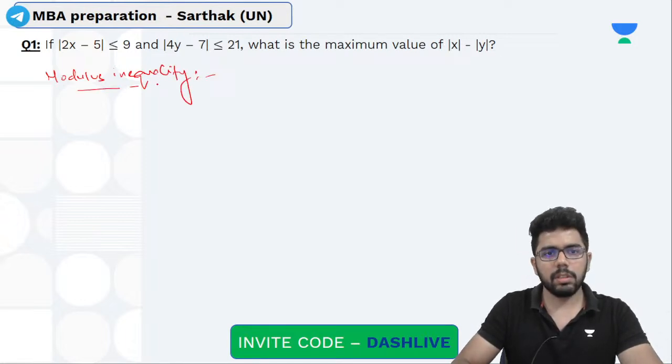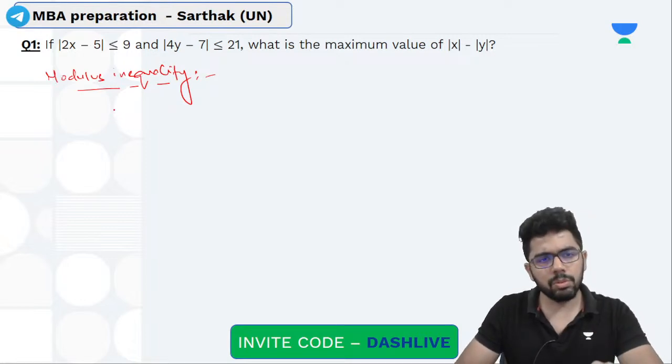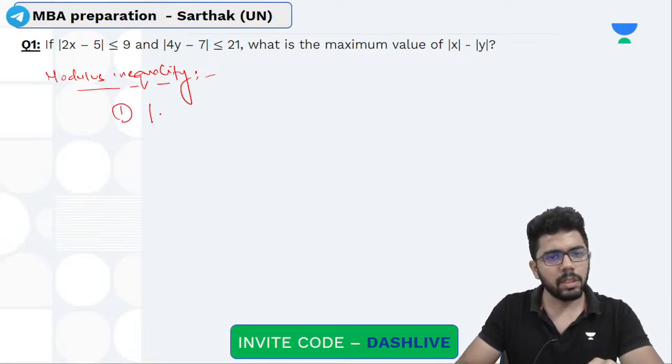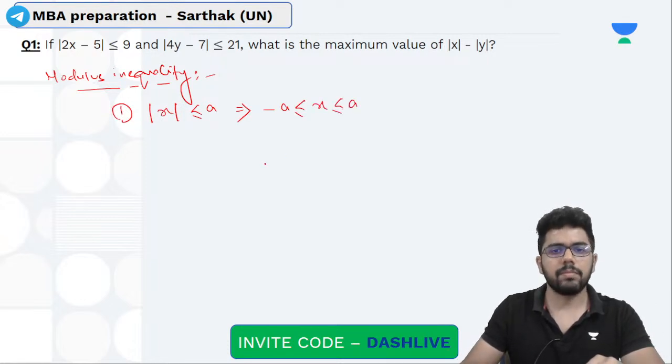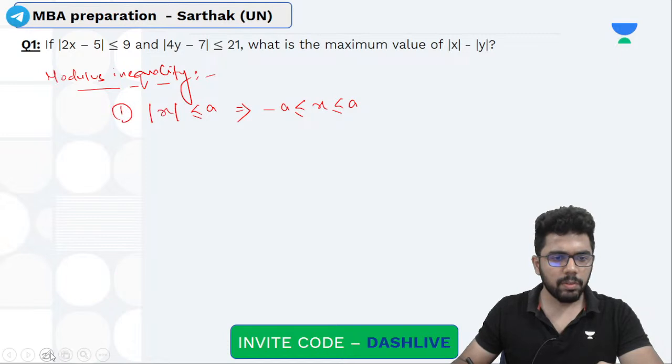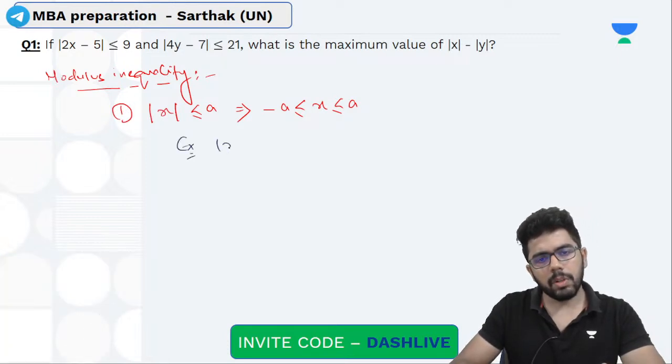Modulus inequality. Simple modulus inequality का दो simple rule है. If you know those two rules, very easy to solve question. Suppose first rule is mod x is less than equal to a. This implies x lies between minus a and plus a. Okay. For an example, think of this. Suppose I'll write mod x is less than equal to 5.